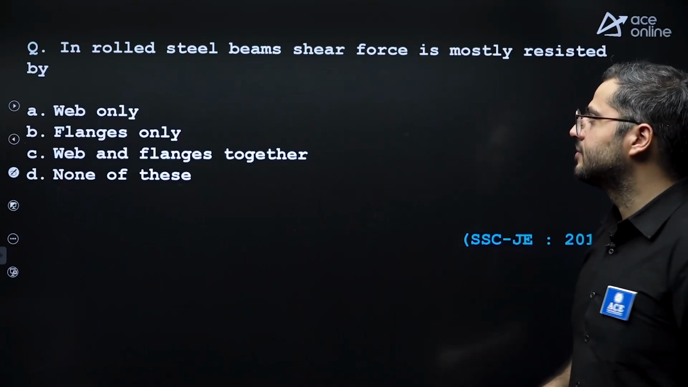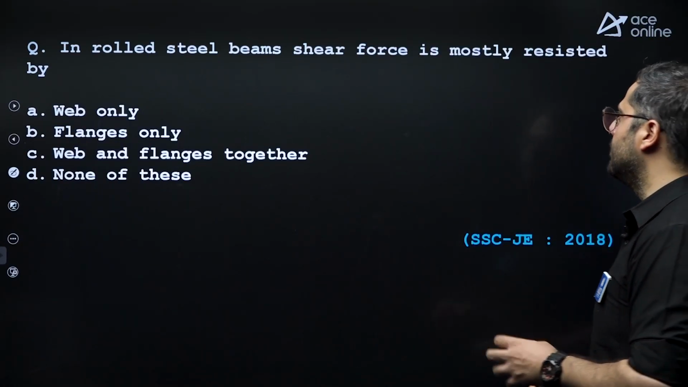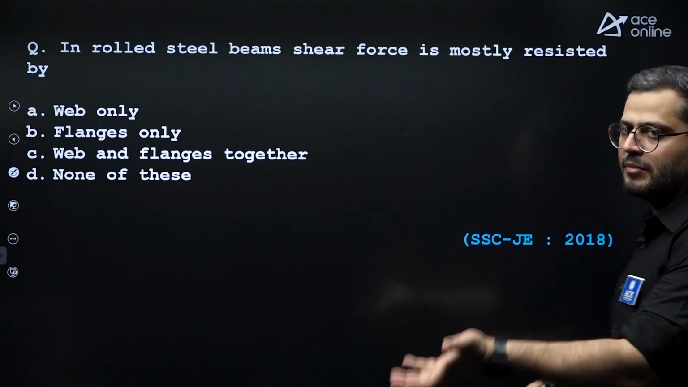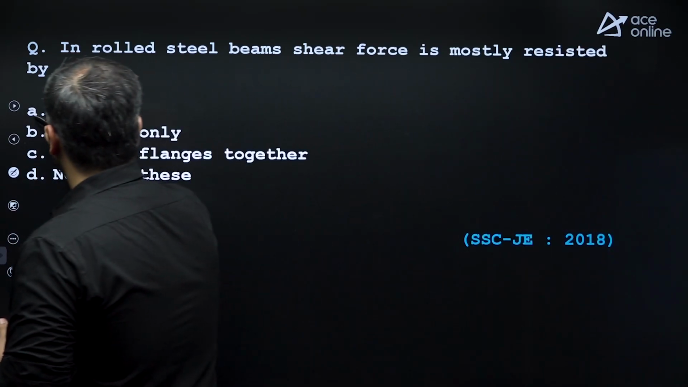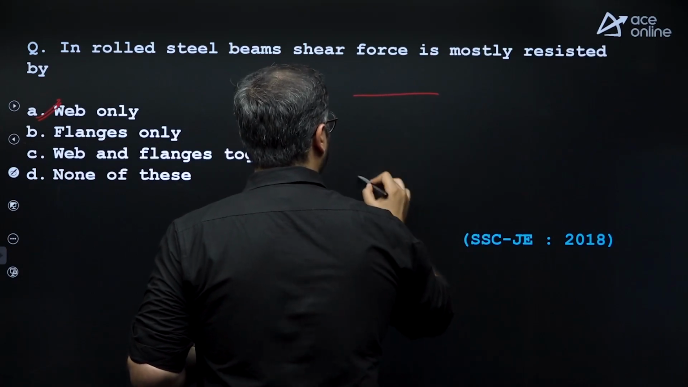You can refer to it. In rolled steel beams, shear force is mostly resisted by the web, right? Shear force is resisted by the web portion.